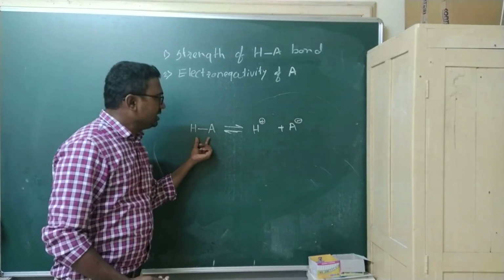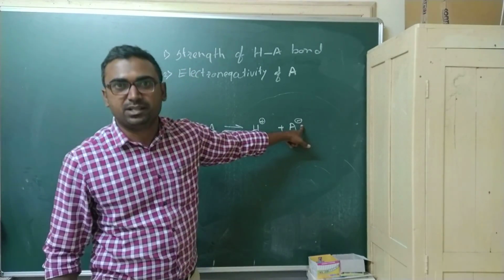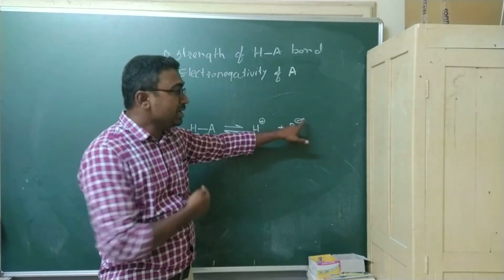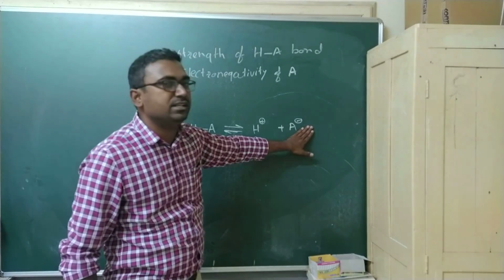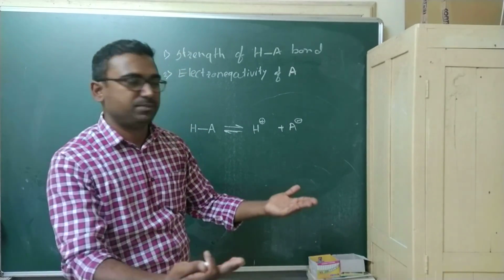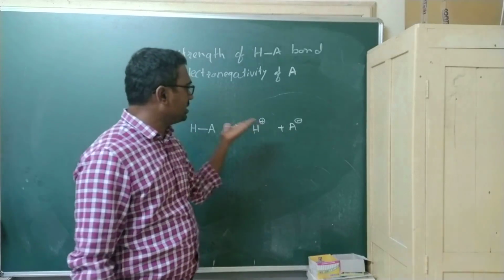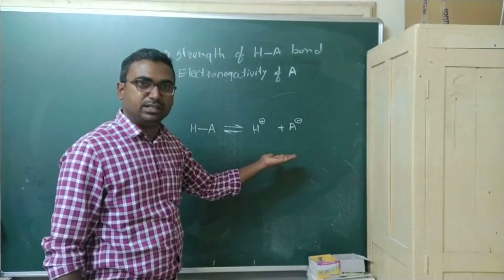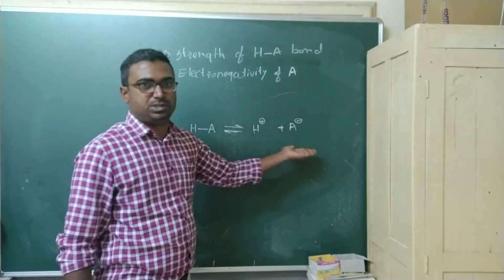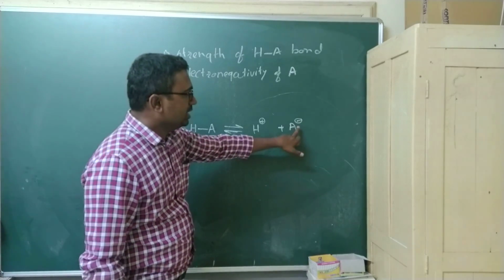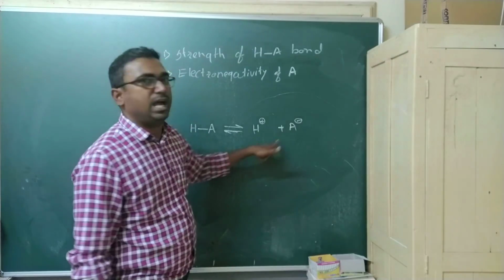Here HA dissociates as H plus and A minus. A has the higher charge. If this charge decreases, then the stability will increase. That means the reaction will shift from left to right, forcing the reaction to dissociate easily, so the charge on A minus should be lower for the reaction to work as a strong acid.